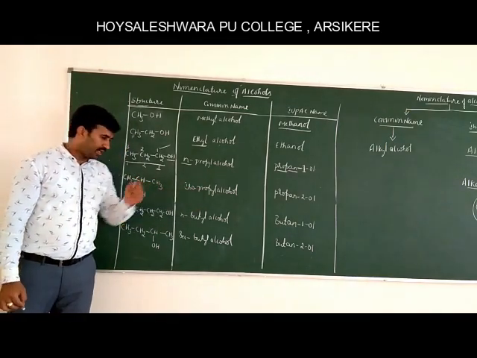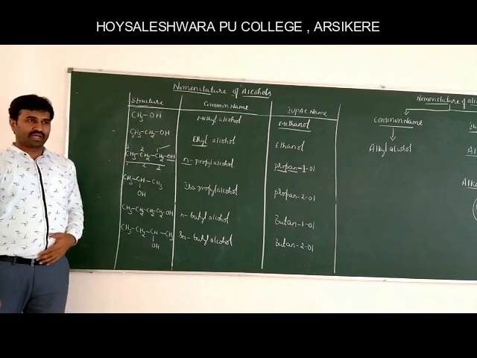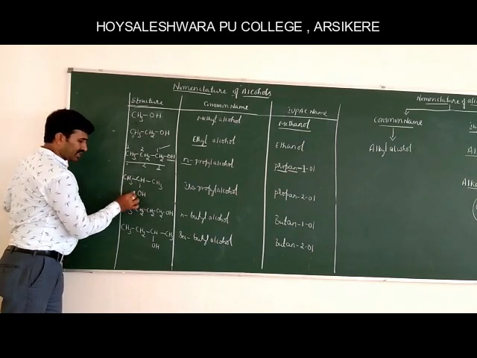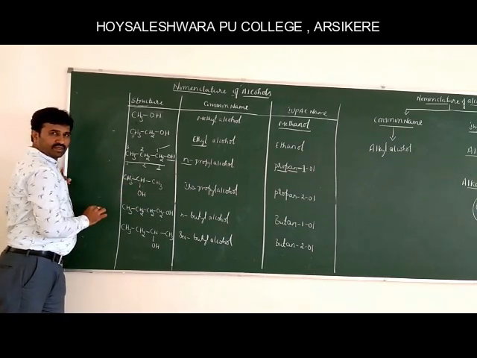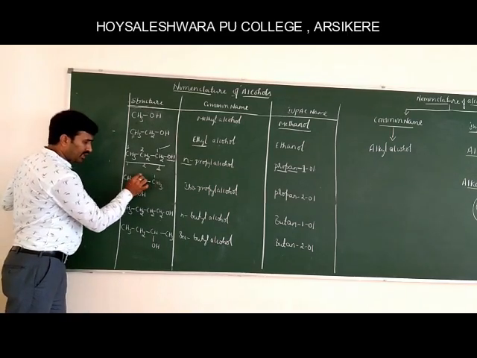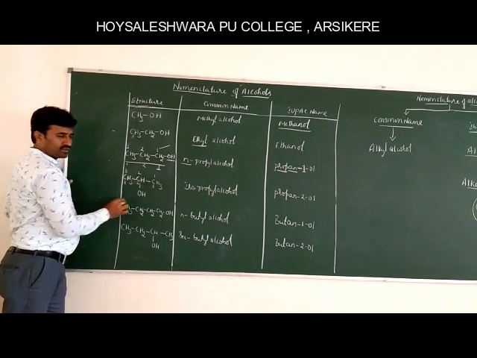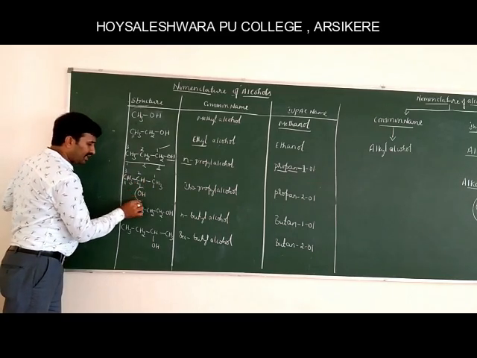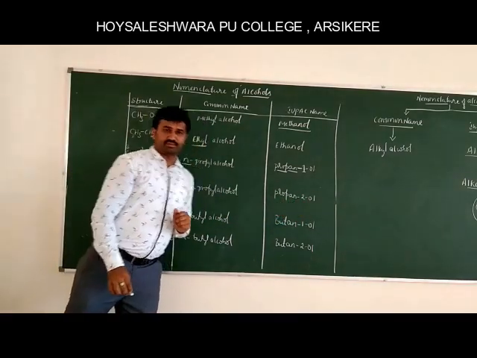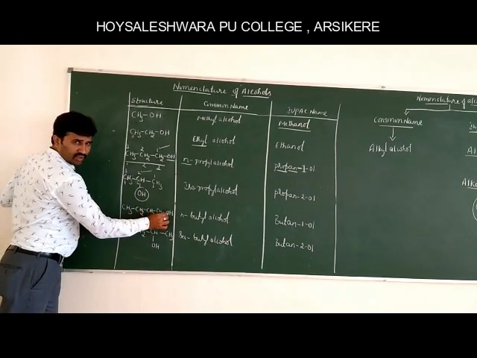C3H7 is called propyl; this one is isopropyl alcohol. When it comes to the IUPAC naming system, we have to assign the position of the hydroxy group which will give the least number, as we know from the IUPAC rules. Here, from this side it is 1, 2, 3, and from this side also 1, 2, 3. So from both sides, the position of the hydroxy group is 2. Therefore, propan-2-ol.